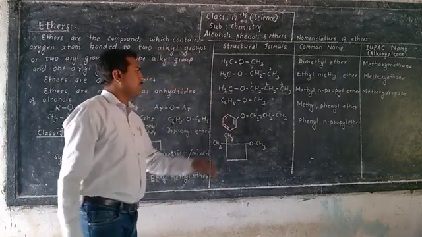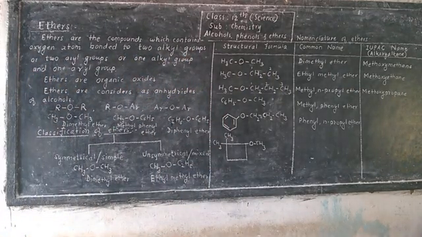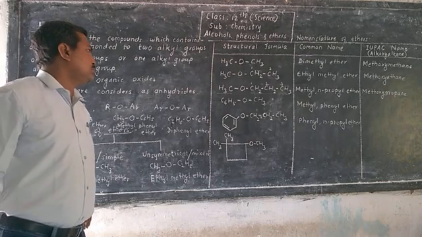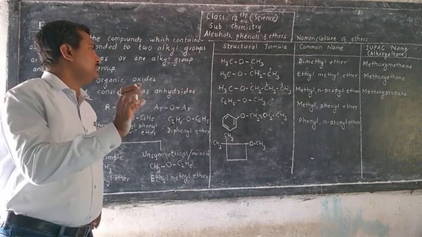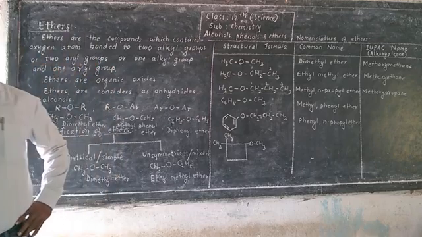Then here one phenyl group and one methyl group is attached. If structure is drawn, that C6H5 means one hydrogen atom is less in that benzene ring. So here one benzene ring and one methyl group is attached to that oxygen.